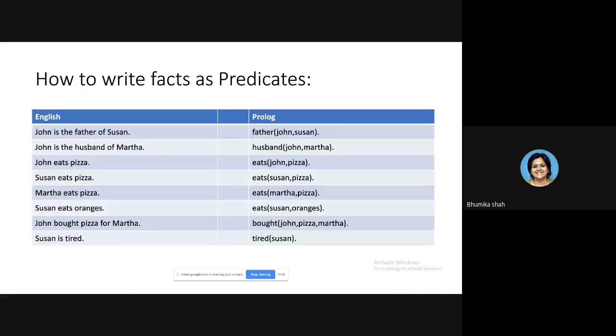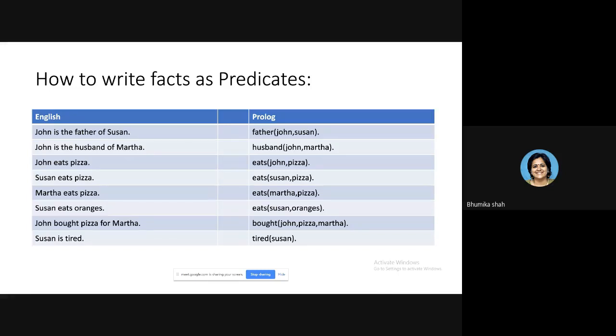Okay, before we write the program, let us try to understand how you can convert facts to Prolog predicates. Let us practice that. Suppose the English fact says John is father of Susan. How can we write a predicate for that? What is the generic information here? Father. What is the specific information here? John and Susan. So what predicate can we write? Father in brackets John, comma, Susan.